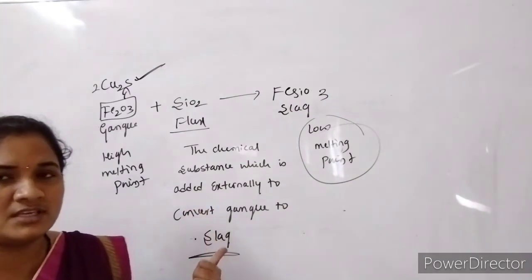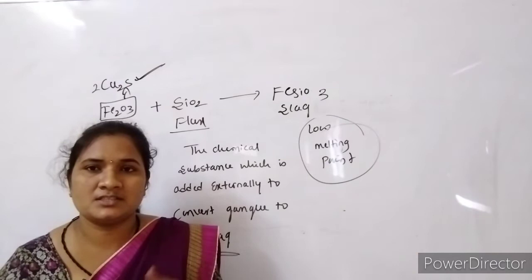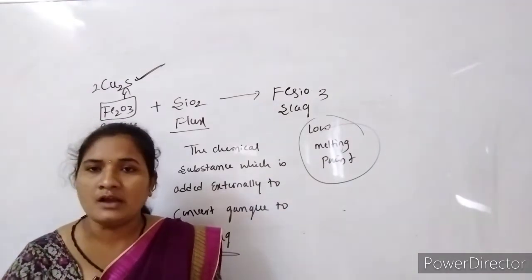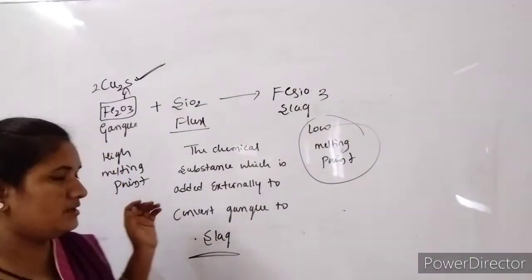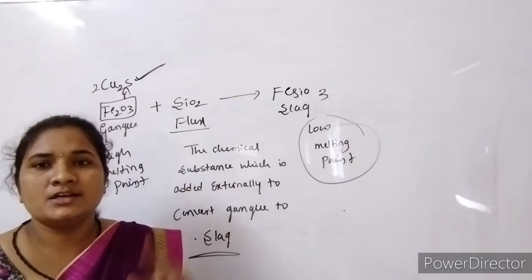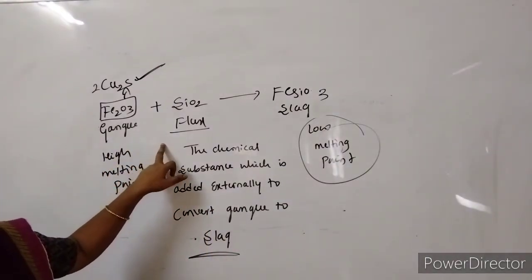In the case of roasting, heating also takes place, but with a continuous supply of air in the furnace at a temperature below the melting point of the metal. So the metal is converted into metal oxide by two methods: one is calcination and the other is roasting. So this is about the first step.